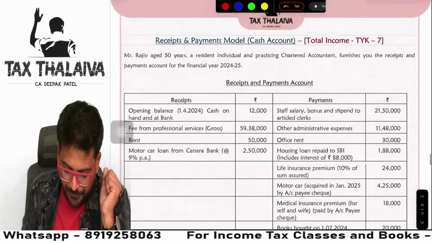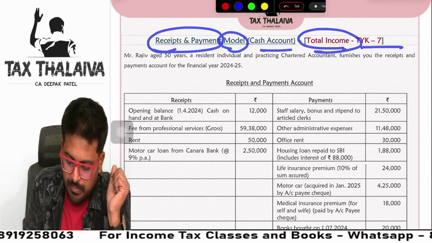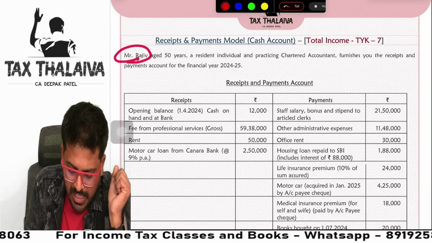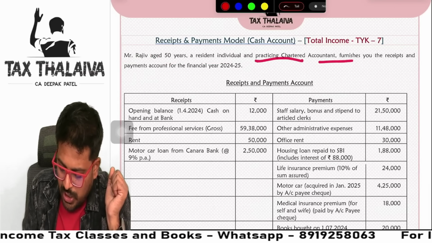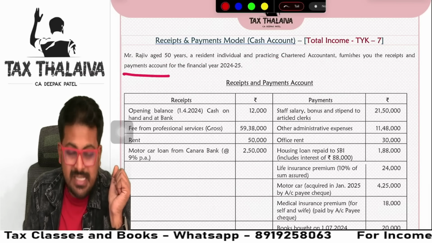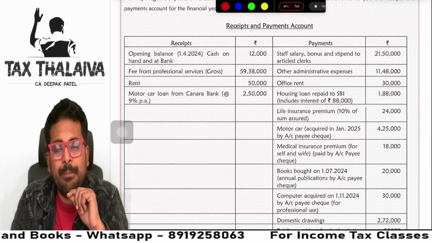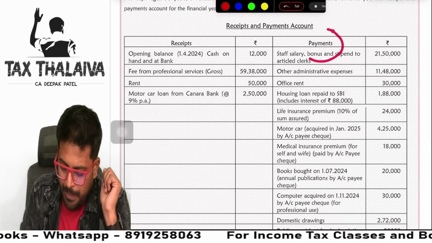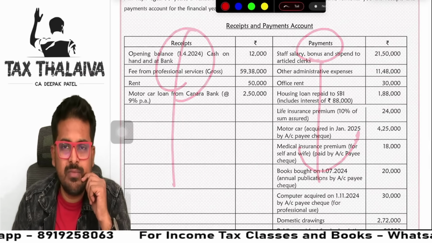Let's look into this. Receipts and payments model, cash account, total income. Mr. Rajiv, aged 50 years, resident individual, practicing chartered accountant, furnishes receipts and payments account. Guys, think logically. When receipts and payments account is given, all payments are expenses. Receipts are incomes.